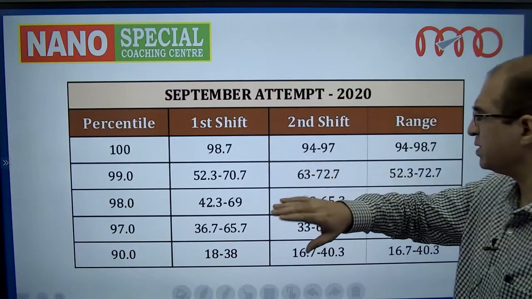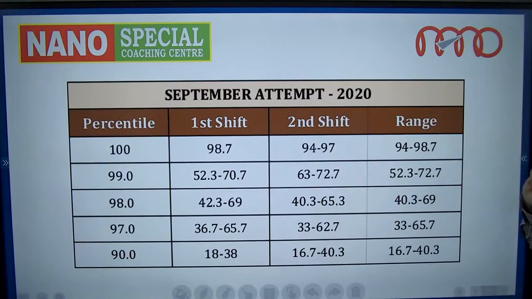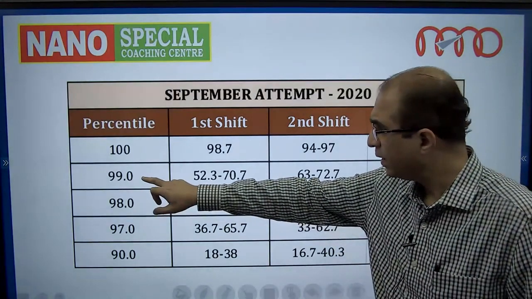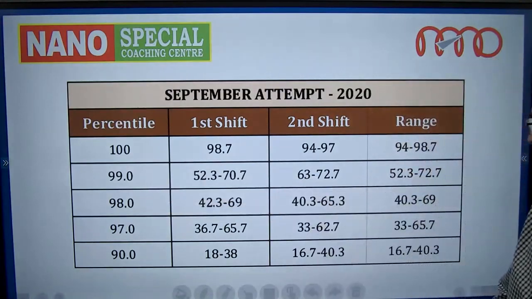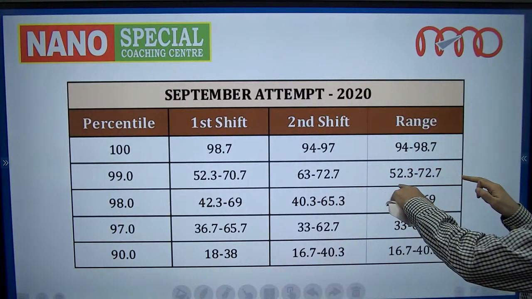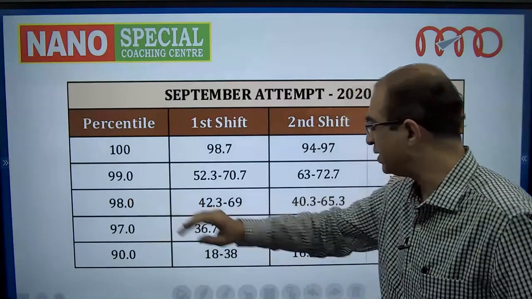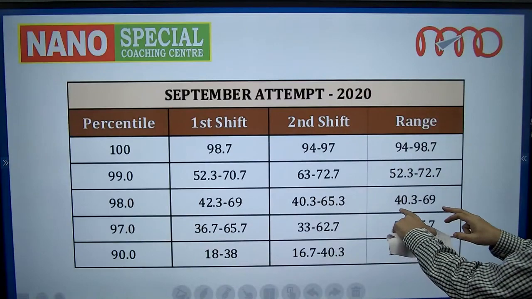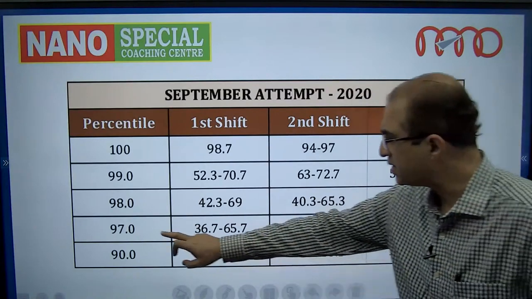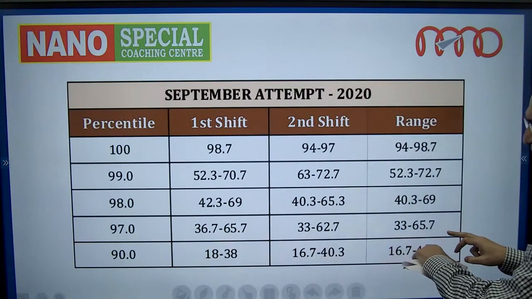If you look at it, 100 percentile corresponded to something like between 94 to 98.7%. But if you look at the 99 percentile, look at the range, 52.3% to 72.7%. Similarly, 98 percentile corresponded to 40.3 to 69, a huge range. 97 percentile corresponded to 33 to 65.7.